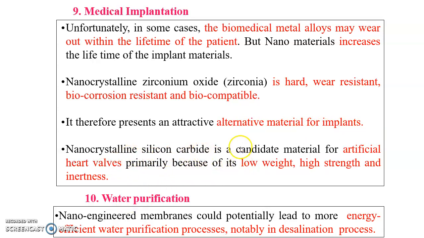Nanocrystalline silicon carbide is a candidate material for artificial heart valves, primarily because it has low weight, high strength, and inertness. They are also very useful in water purification, because of energy efficient water purification processes, notably in the desalination process.